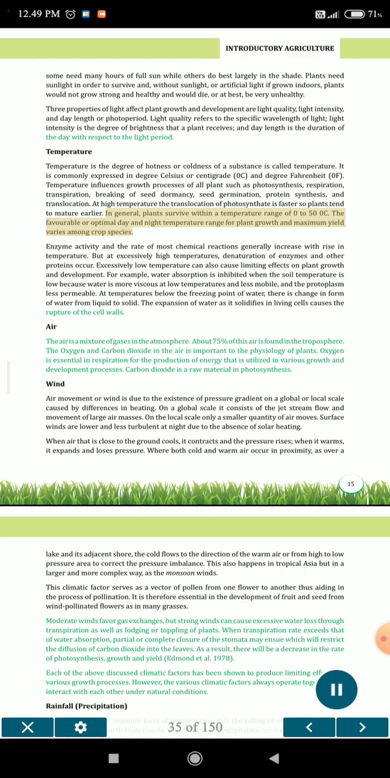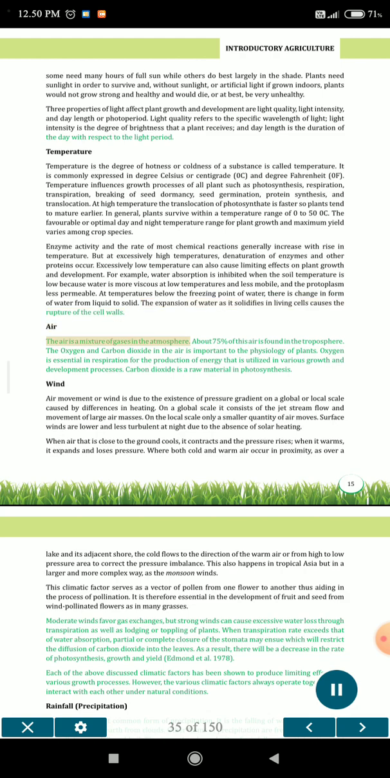The favorable or optimal day and night temperature range for plant growth and maximum yield varies among crop species. Enzyme activity and the rate of most chemical reactions generally increase with rise in temperature. But at excessively high temperatures, denaturation of enzymes and other proteins occurs. Excessively low temperature can also cause limiting effects on plant growth and development. For example, water absorption is inhibited when the soil temperature is low because water is more viscous at low temperatures and less mobile, and the protoplasm less permeable. At temperatures below the freezing point of water, there is a change in form of water from liquid to solid. The expansion of water as it solidifies in living cells causes the rupture of the cell walls.